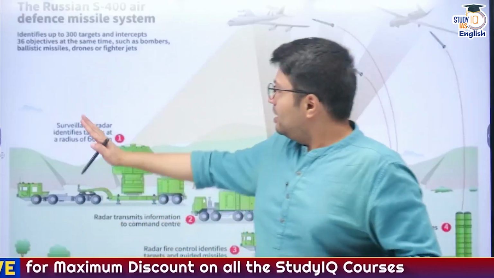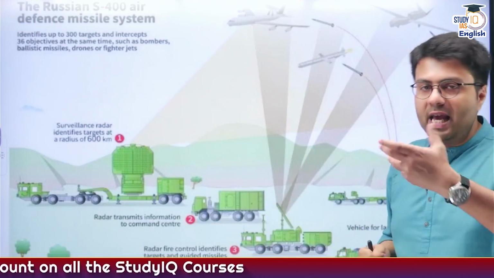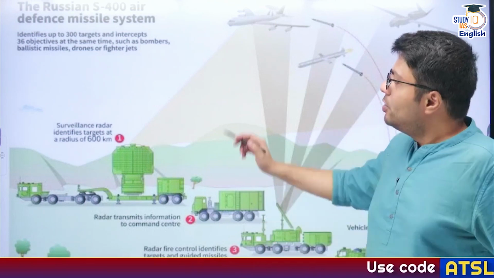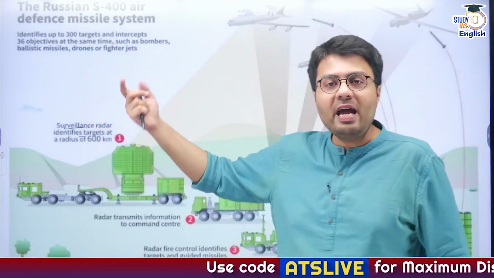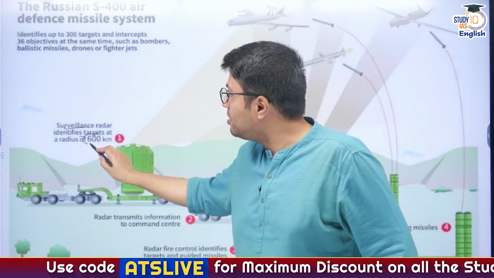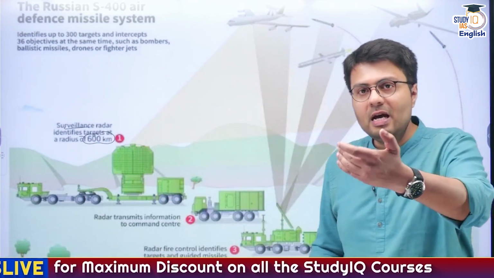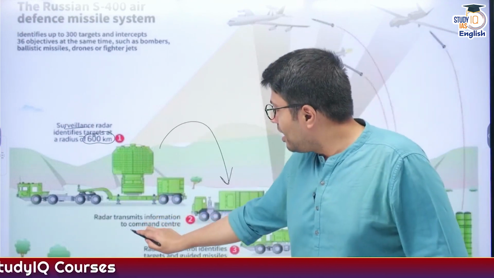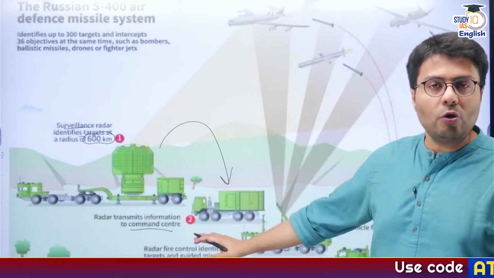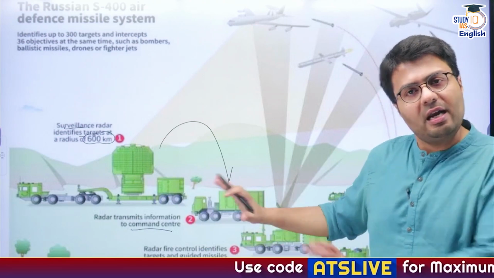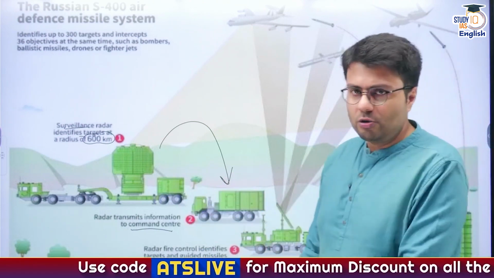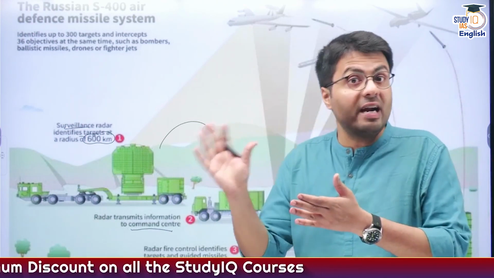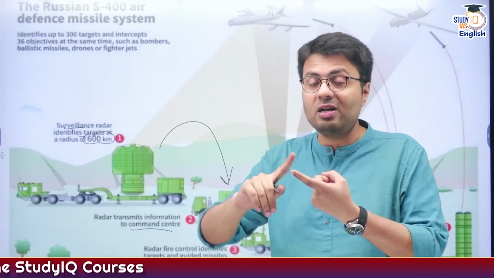Now, this is the very basic representation of how the S-400 system works. Suppose an enemy aircraft is fast approaching India, right? This surveillance radar can identify enemy aircraft up to a range of how much? 600 kilometers. And based on this detection, it transfers the radar data to a command center, right? This command center is also located very near to the surveillance radar, and these are field-based command control systems, right? Now this command control system will interpret the threat. It will see what kind of threat it is. Is it an aircraft? Is it a missile? Or is it a drone?